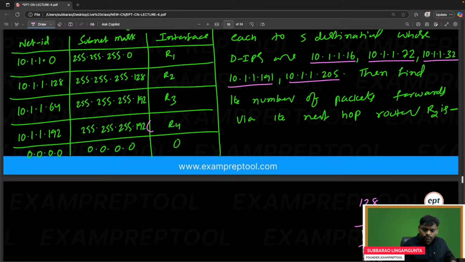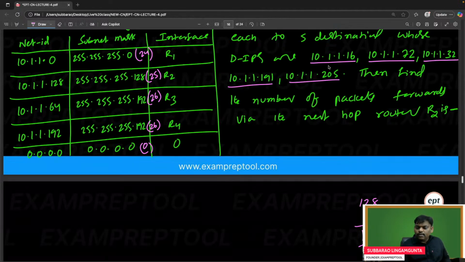So it is 192. So it is 2.24 plus 2, 26. This is also 26. This is 25. This is 24. This is 0. Yeah, let's take the first one.